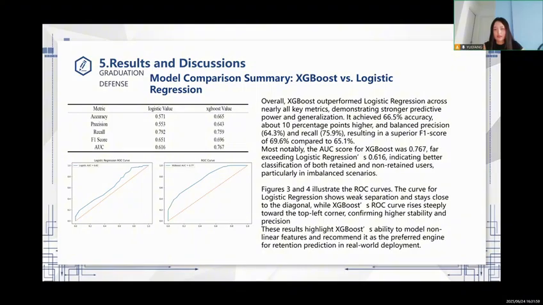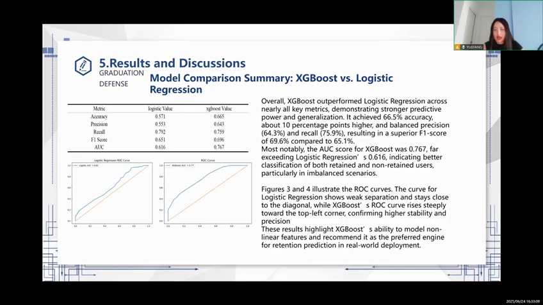69.6% compared to 65.1%. Most notably, the AUC score for XGBoost was 0.767, far exceeding logistic regression's 0.616, indicating better classification of both retained and non-retained users, particularly in imbalanced scenarios. Figures 3 and 4 illustrate the ROC curves. The curve for logistic regression shows weaker separation and stays close to the diagonal, while XGBoost's ROC curve rises steadily toward the top left corner, conferring higher stability and precision.